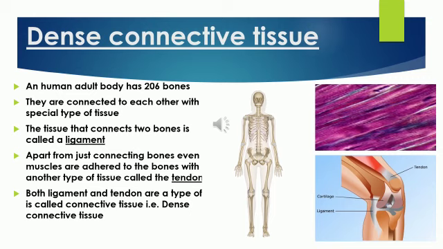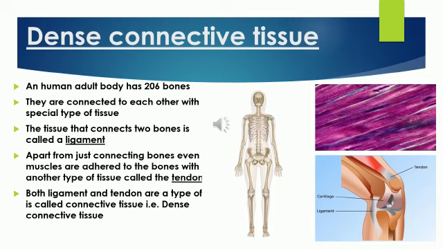The tissue that connects two bones is called a ligament. In the picture, the part connecting the bones is a ligament. It is just like cement between two bricks.